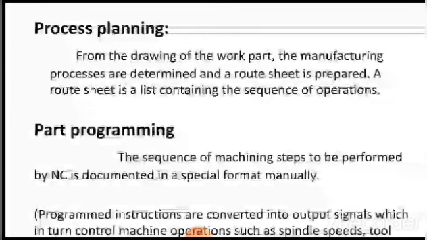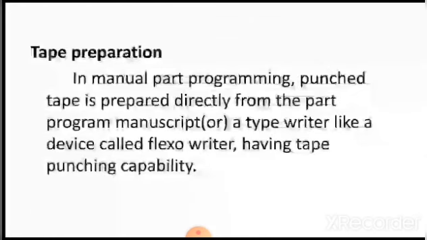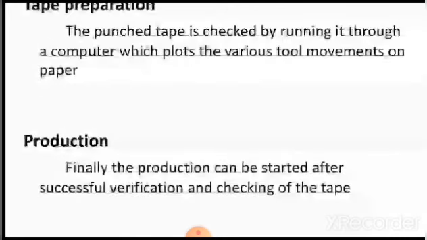Part programming. The sequence of machining steps to be performed by NC is documented in a special format known as part program. Tape preparation. In manual part programming, punch tape is prepared directly from the part program manuscript or a typewriter-like device called flexowriter, having tape punching capability. Tape verification. The punch tape is checked by running it through a computer which plots the various tool movements on paper. Production. Finally, the production can be started after successful verification and checking of the tape.